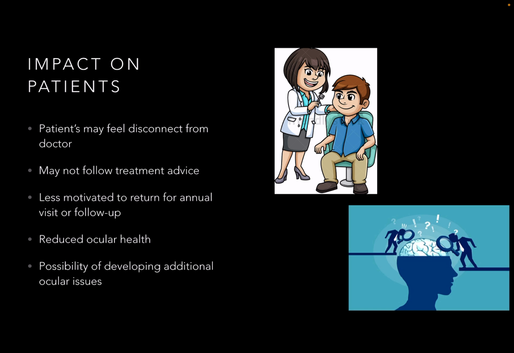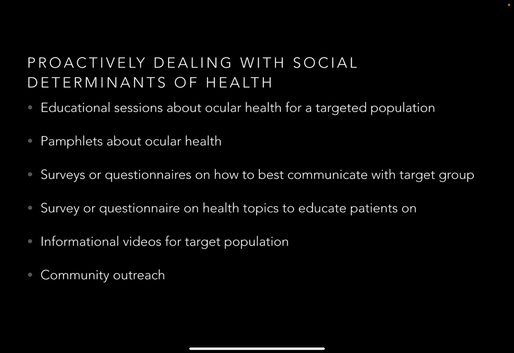This is important because if the doctor fails to do so, the patient may not follow the treatment plan, may not return for a follow-up visit, may have poorer ocular health, and may develop more issues or problems. By proactively addressing the issues ahead of time, the patient experience and visit will be better and they will also be healthier. Some ways to proactively address social determinants of health are to begin by sending out a survey to a target population on how they would best like to receive information about ocular health, provide pamphlets about ocular health at the practice that address the target group, and more.